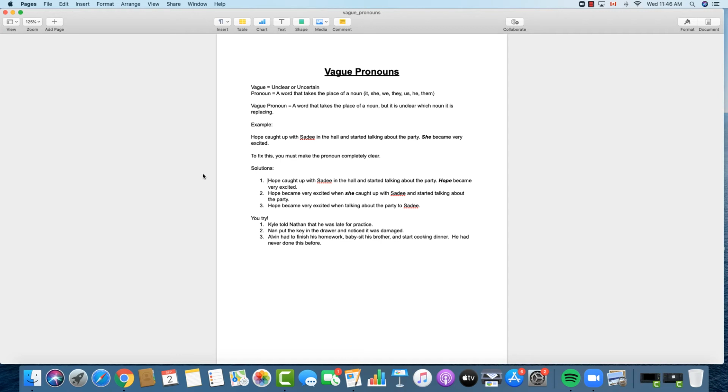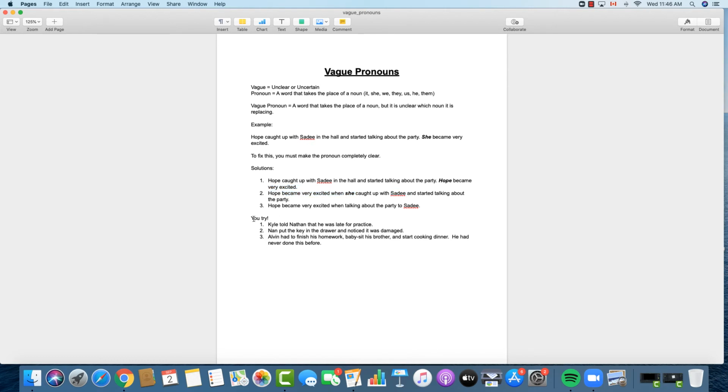Let's try a different way to shift it up here with number 2. Hope became very excited when she caught up with Sadie and started talking about the party. So now we've actually changed the structure of the sentence a little bit, but we've still got this pronoun in here, she. It's just that we know exactly who it is. It's Hope became excited when she caught up with Sadie. There's no confusion here that she could be referring to Sadie. It's clear that she refers to Hope.